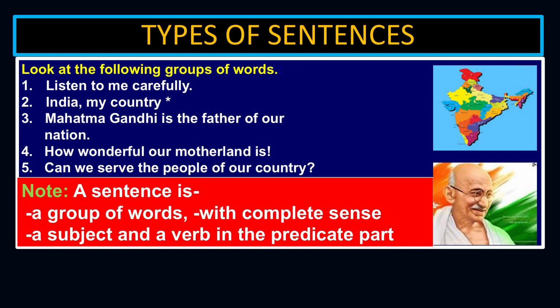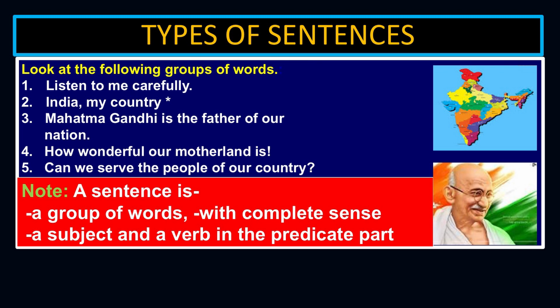Listen to me carefully. India, my country. Mahatma Gandhi is the father of our nation. How wonderful our motherland is. Can we serve the people of our country? So, my dear students, if you examine these 5 groups of words, you can know that not all of them are sentences, right.